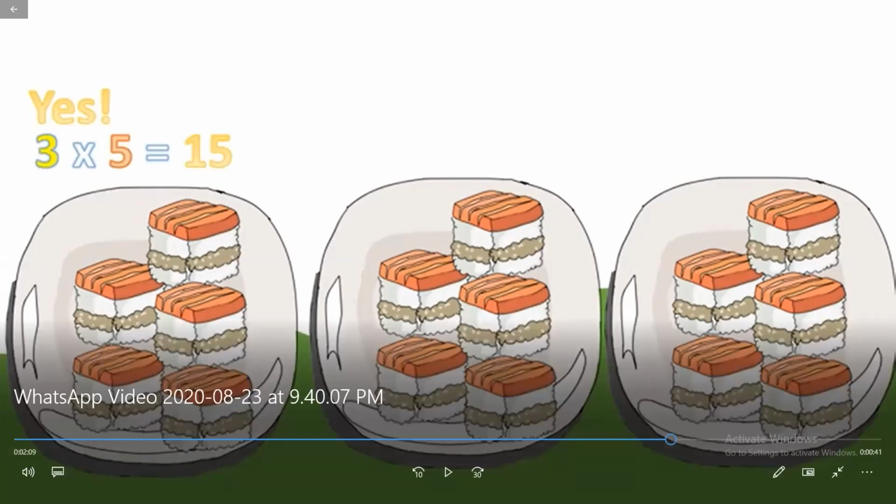So here, how many groups do we have? 1, 2, 3. Here we have 3 groups of 5 pastries. Yes or no? Yes. 3 groups of 5 pastries. So the number will be 15. Okay.